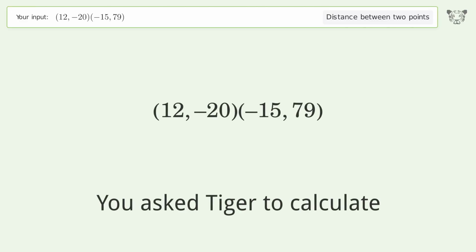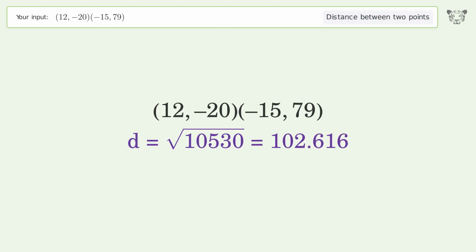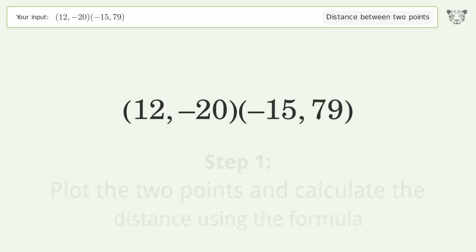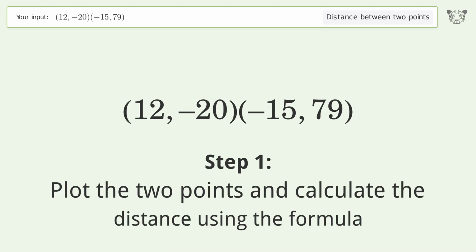You ask Tiger to calculate. This deals with the distance between 2 points. The distance between the 2 points is the square root of 10,530, or 102.616. Let's solve it step by step. Plot the 2 points and calculate the distance using the formula.